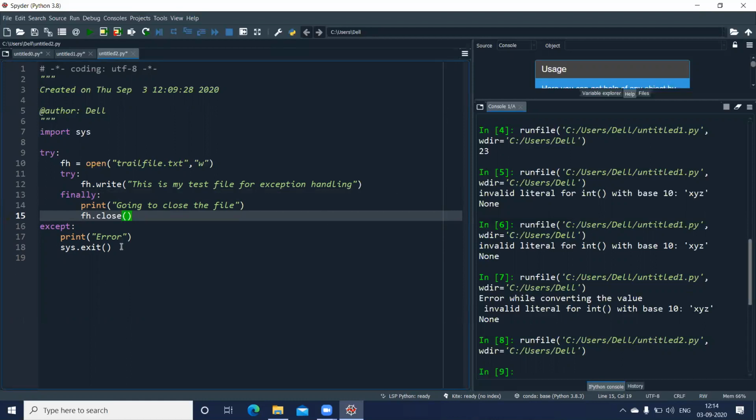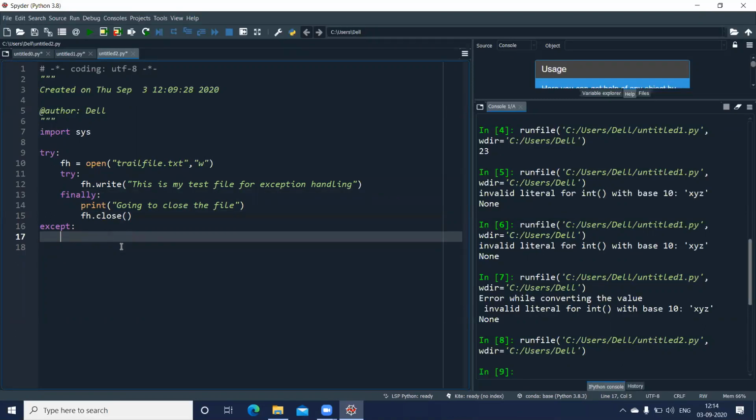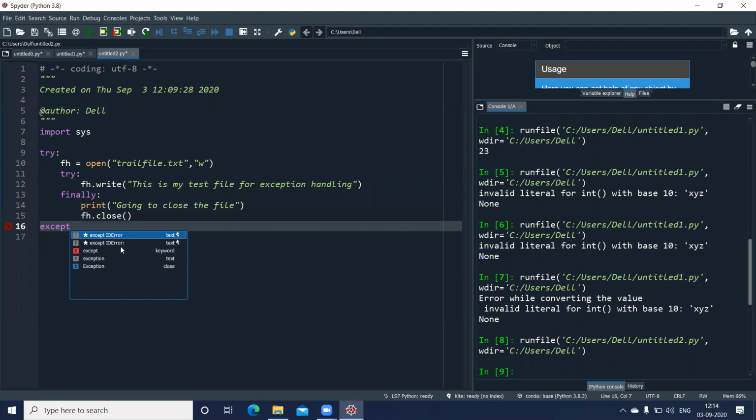Now I am not going to write this part here. And instead of only except, I'll make use of the specific error for file handling, and that exception name is IOError, input output error. So I'll use this class, and I don't need any object of this error.